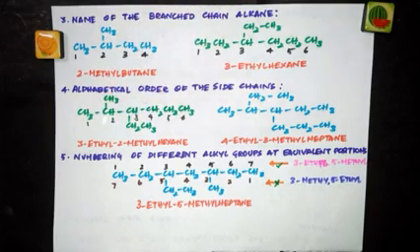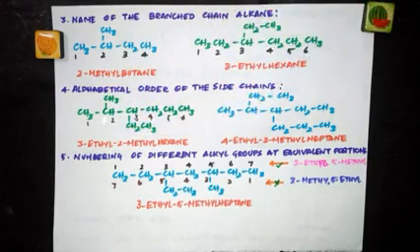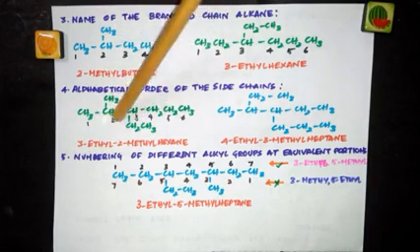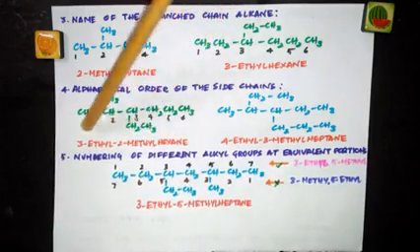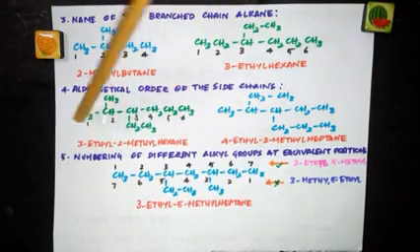And I have to prefix these substituent names to the parent name. I should say 2-methyl, 3-ethyl hexane. Now the question is whether methyl should come first or ethyl should come first in the name. Then go by the alphabetical order. E comes first and then M. So 3-ethyl, 2-methyl hexane. Ethyl E, methyl starts with M. So in alphabetical order, you have to name the substituents when you give the IUPAC name.